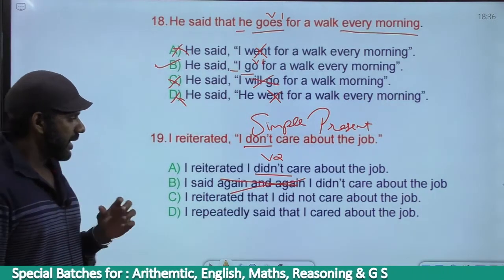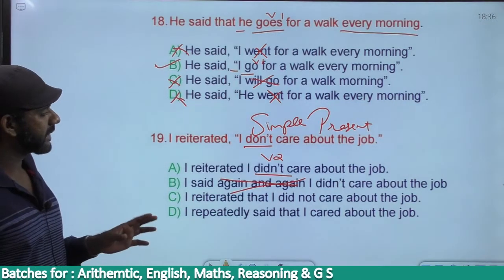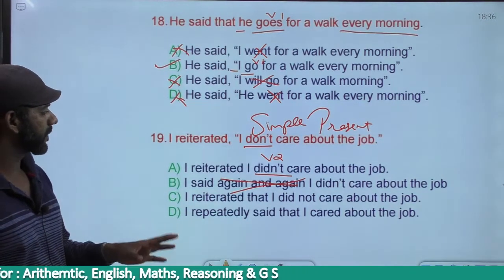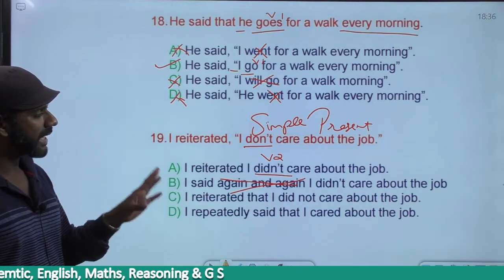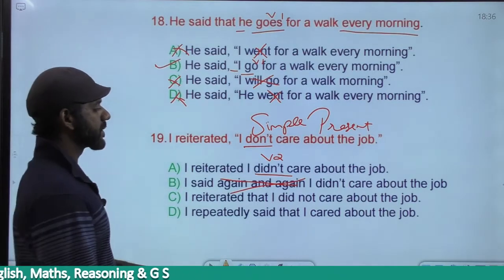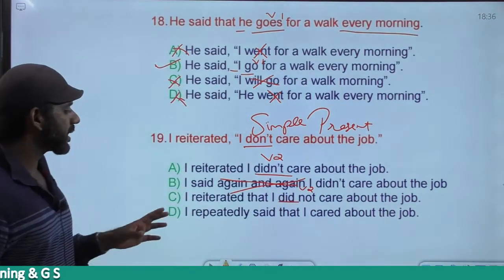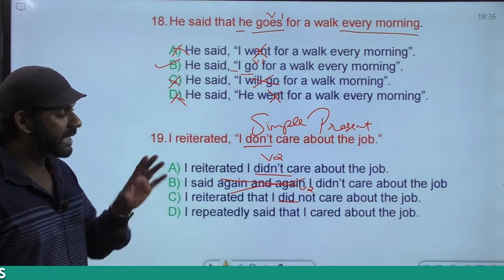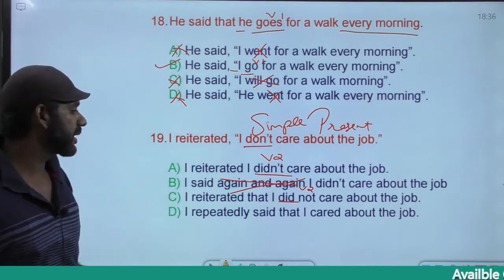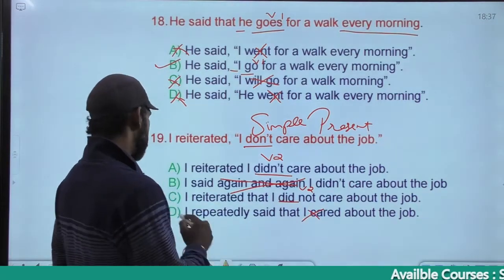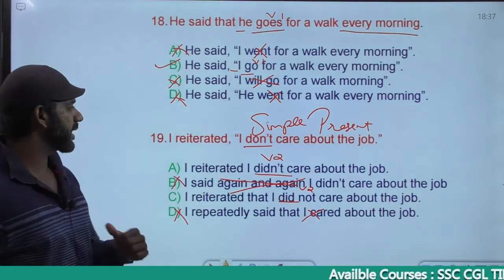Come to C. I reiterated that I did not care about the job. His simple present must be considered. I repeatedly said that I cared about the job. Exactly opposite meaning, eliminated. Now we have only two options left, A and C.